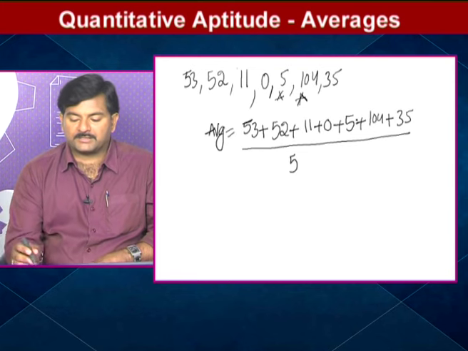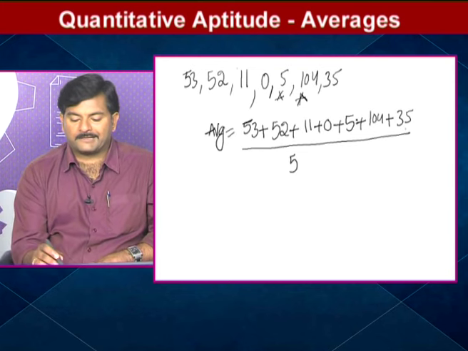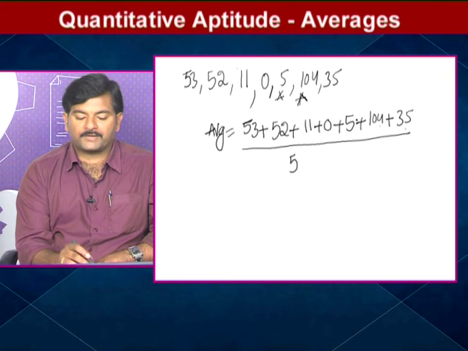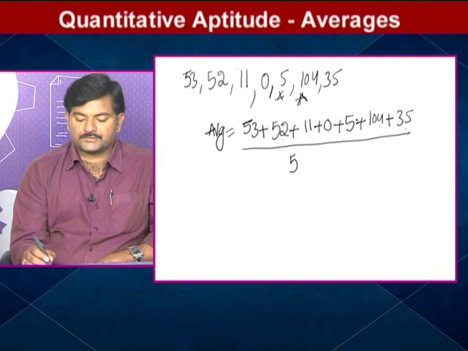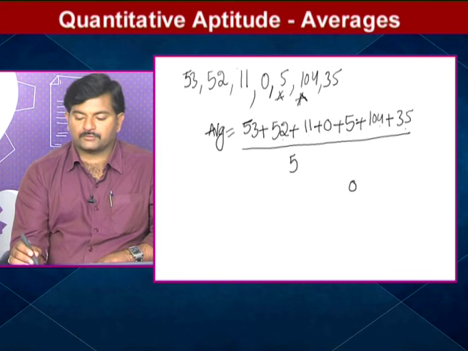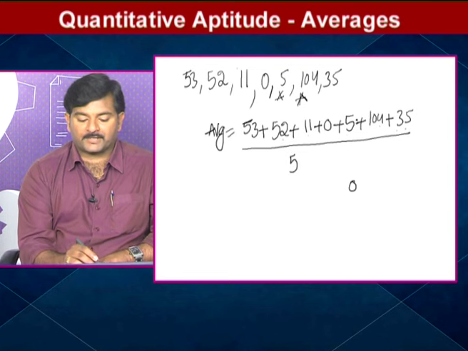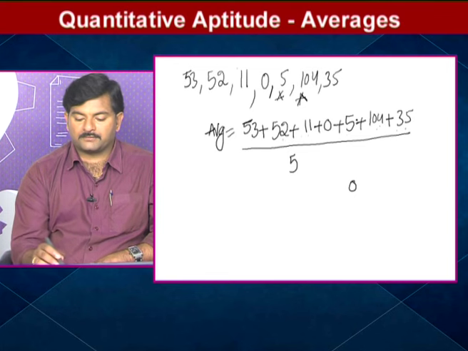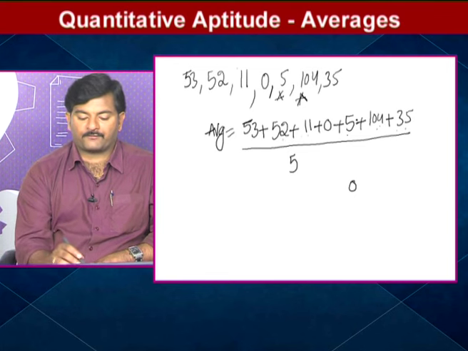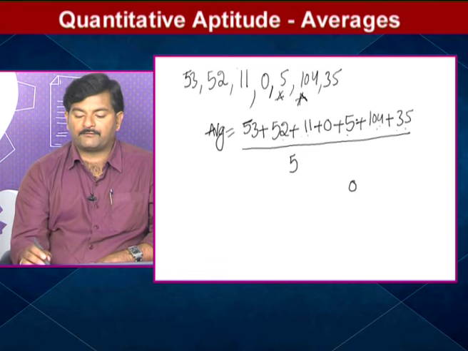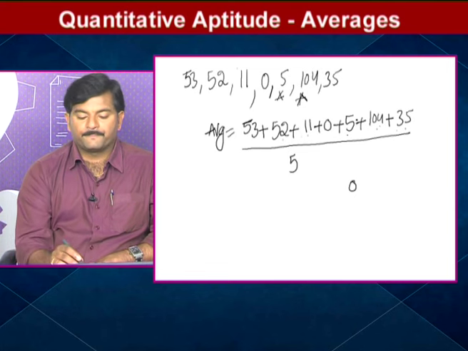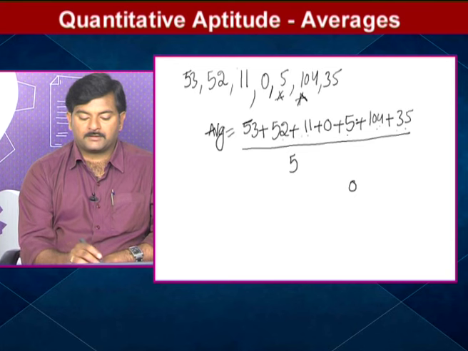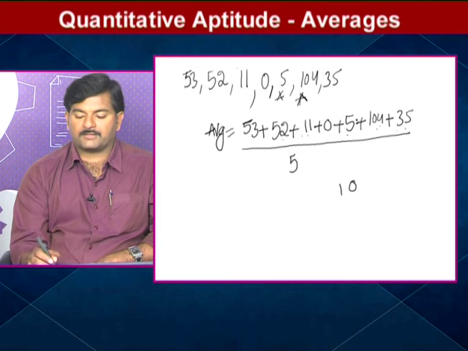Now we will find the sum of all these: 5, 9, 14, 15 and 20, right? So 2, 5, 6, 11. I repeat, 9, 14, 15, 20, 5, 10, 11 plus 10, 21.